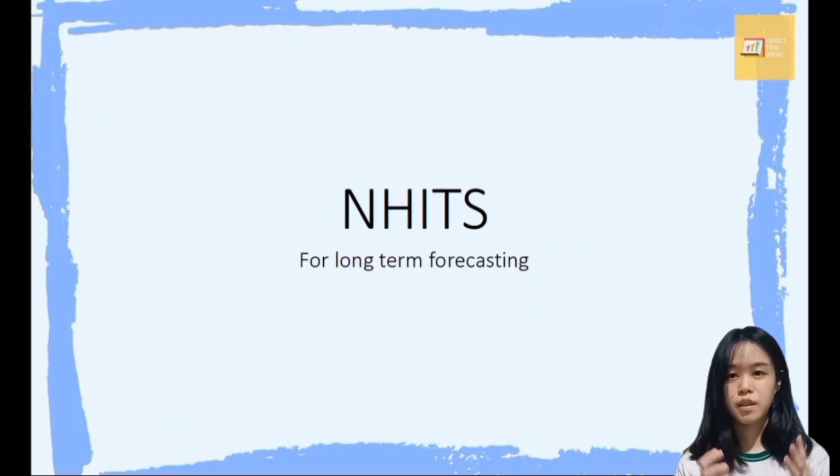Assuming that we have 30 days in a month and we have 24 hours a day, so the total values we want to predict would be more than 2000. Now there are two types of multi-values forecasting like this. The first one is the recursive strategy, which is we forecast one value at a time.